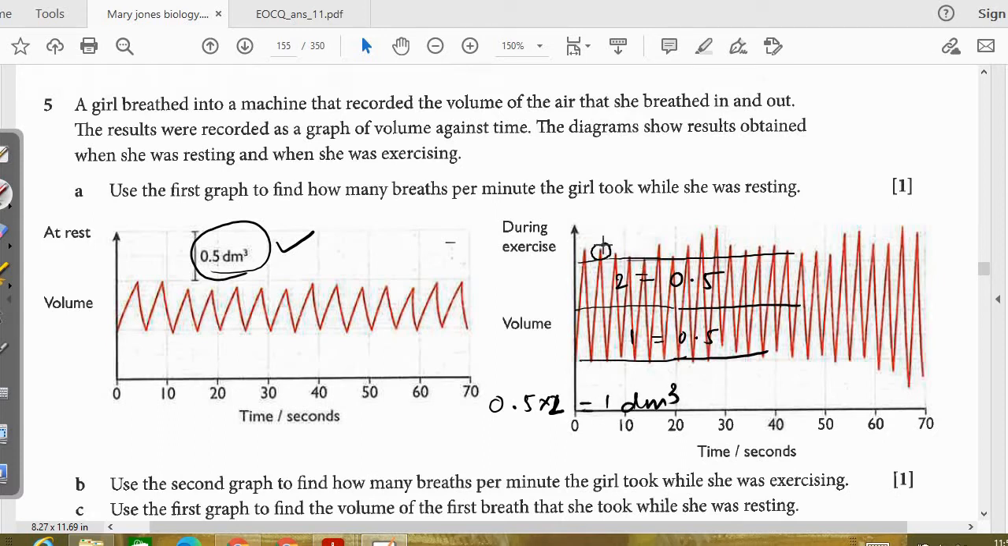But since it's a little bit more than the second cube also, therefore it is 1.1 dm cube, to be very precise, because it's a bit more. 2 cube se bhi thoda upar hai, it's more like here, see. So that's why it is 1.1 dm cube. So your answer will be 1.1 dm.